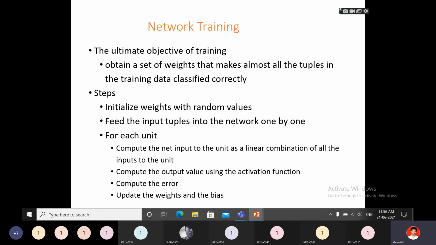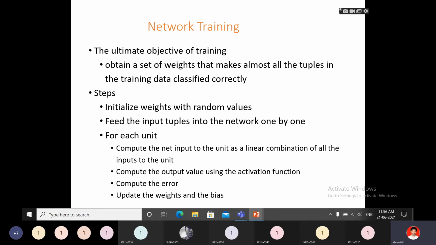What are the steps? You have to take the neural network. First, the weights you have to initialize with random values. Feed the input tuples into the network one by one. One by one, a tuple you have to insert. We have to give input to the network.